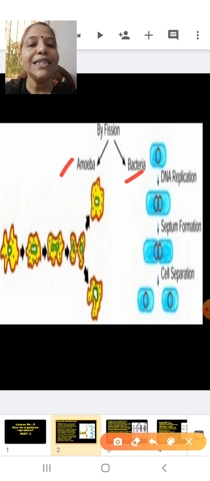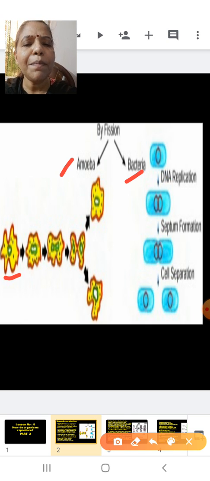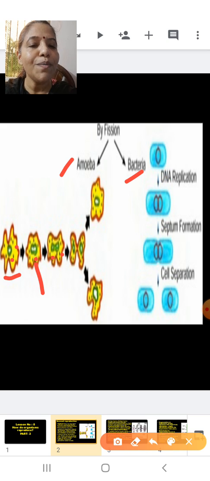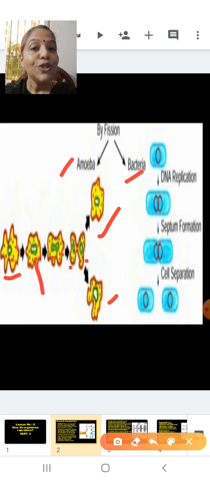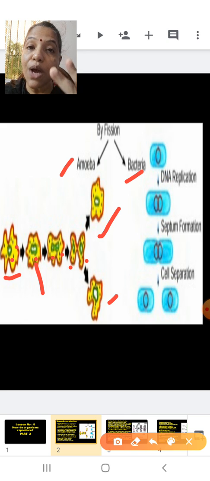Students, you can see here this is the parent amoeba. You can see the parent amoeba showing the presence of a nucleus inside. What is happening to the nucleus? The nucleus is getting divided to form two parts. Later on, the nuclei which have divided separate and take up cytoplasm, resulting in the formation of two individuals, as you can see. So here, one amoeba is dividing to form two amoebae.